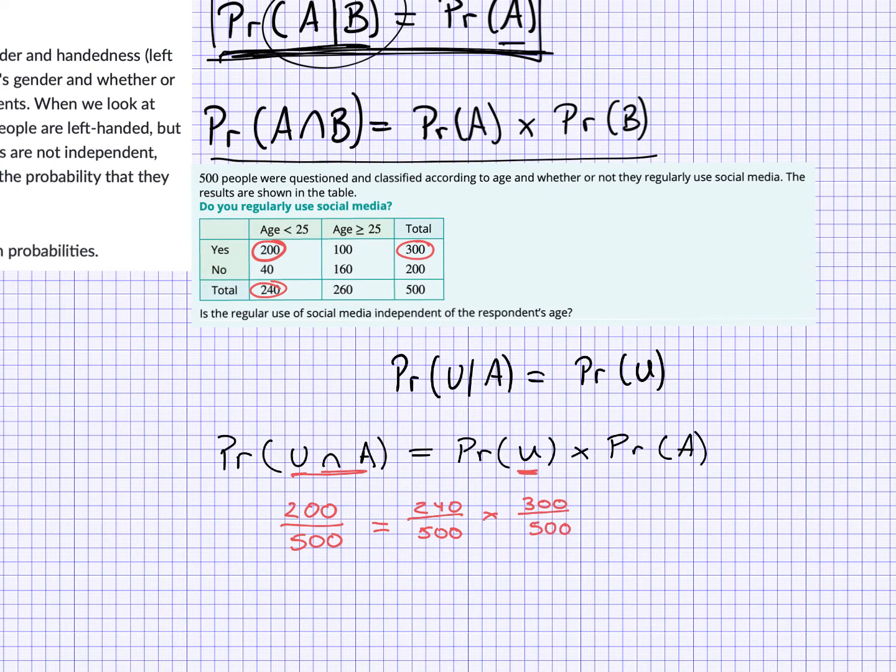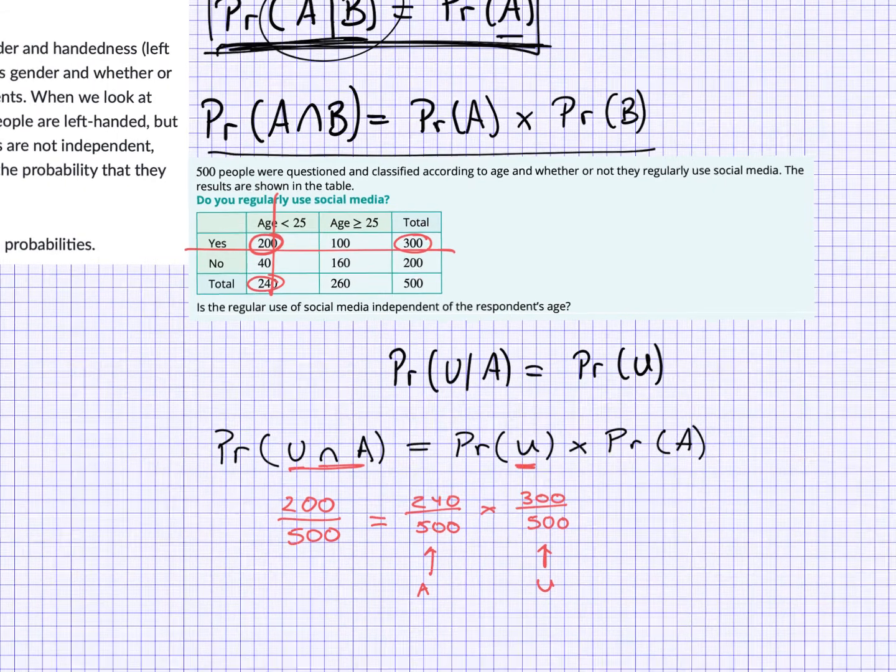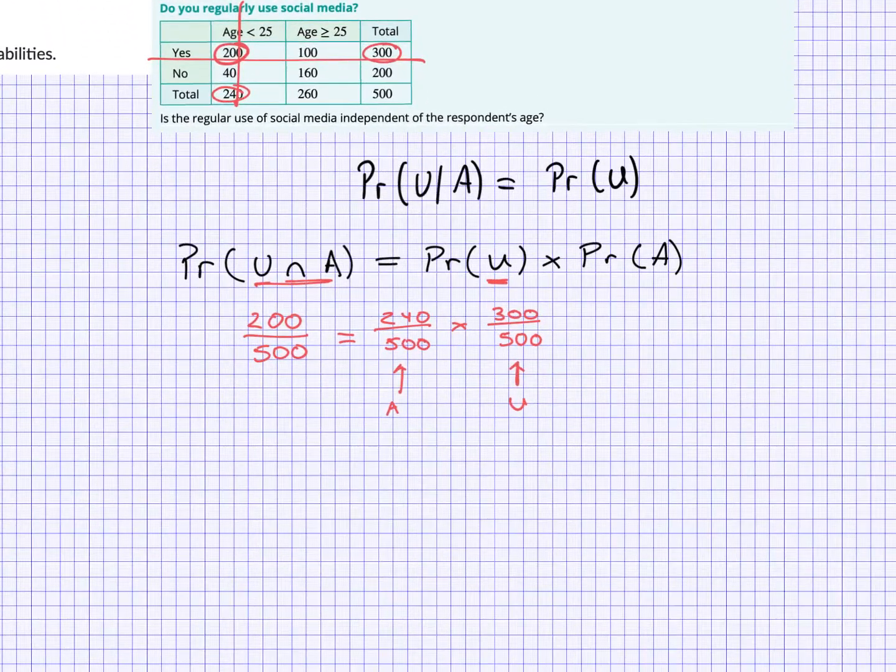I think I may have just got them around the wrong way. The 240 out of 500 is the age because it was down the age column, and the 300 out of 500 was the use because it was across the use row. Sorry about that. Now all we have to do is calculate this and see if it works in the end. So 200 out of 500 is 0.4.